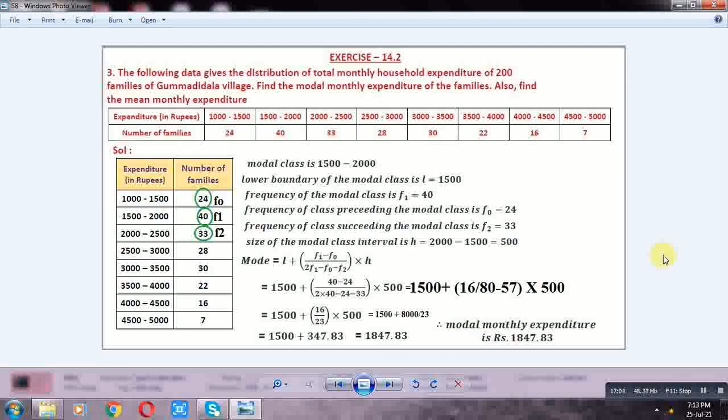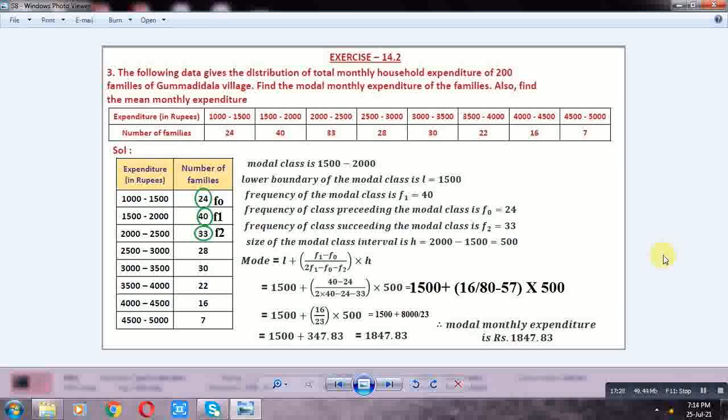Third problem. The following data gives the distribution of total monthly household expenditure of 200 families of Gummadi Dala village. Find the modal monthly expenditure of the families. Also find the mean of monthly expenditure.